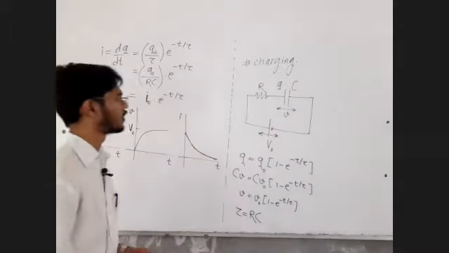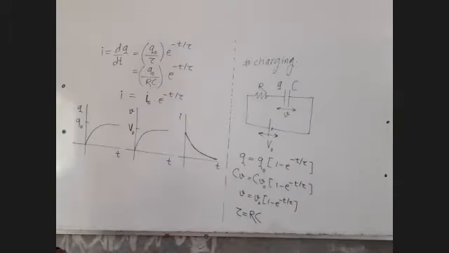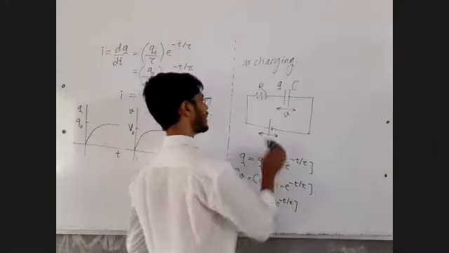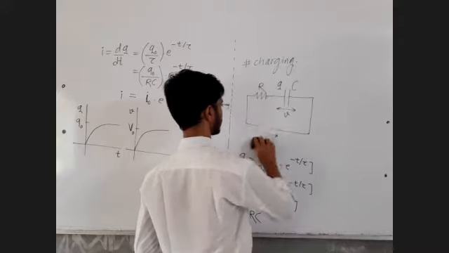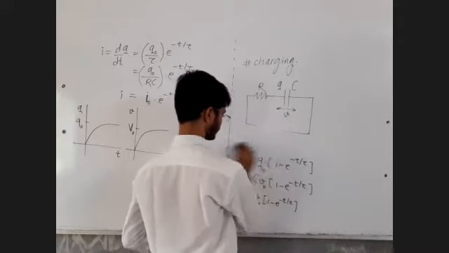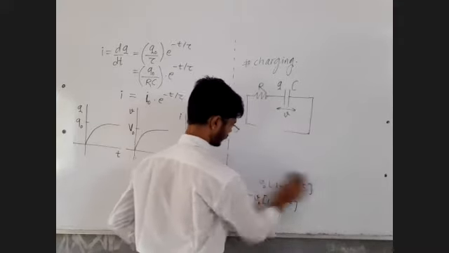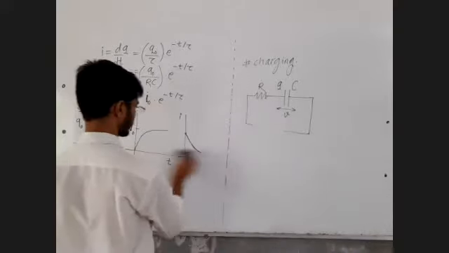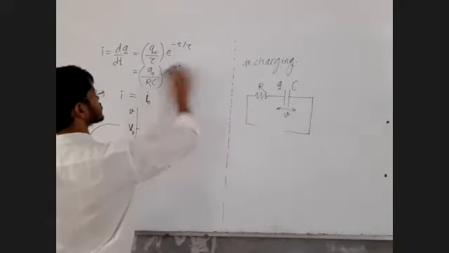Now, let us write the equations and draw the graph for discharging of the capacitor. That's a very interesting case. You will be having a capacitor which is initially charged. Just forget about the battery, because now the battery will not be there in the circuit. Let's rub all these things.